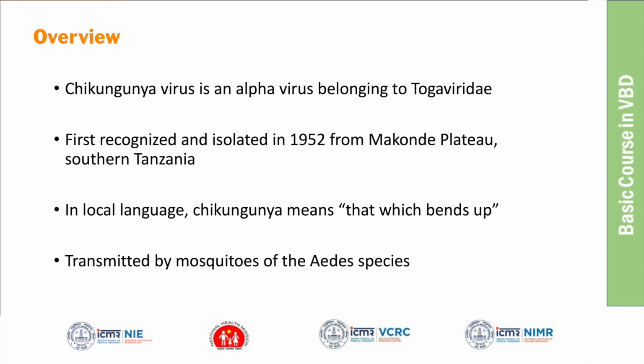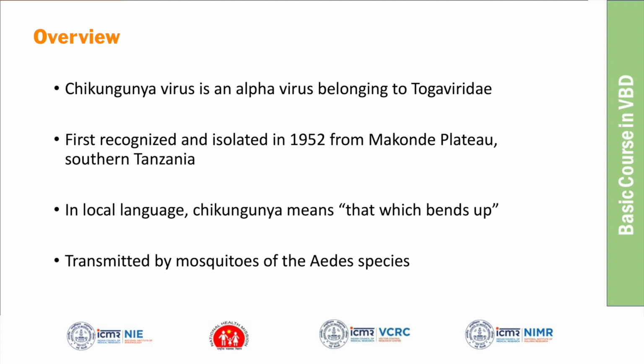Any other important virus spread by the Aedes mosquito? How is Zika transmitted? Zika is also transmitted by the Aedes species of mosquito. Dengue, chikungunya, and Zika virus.